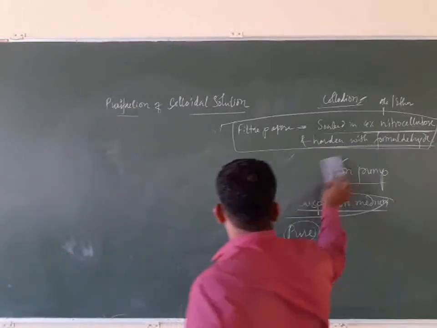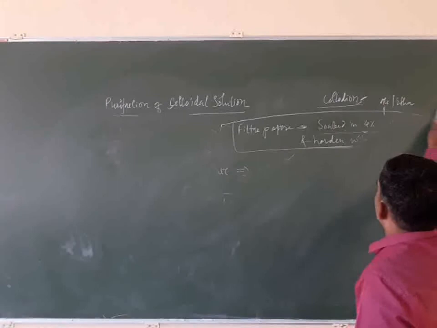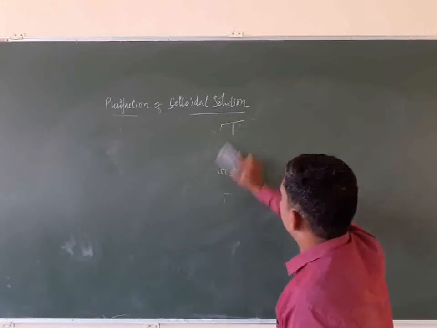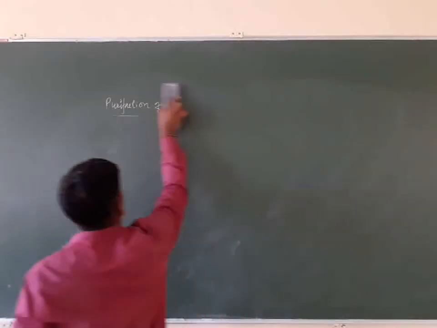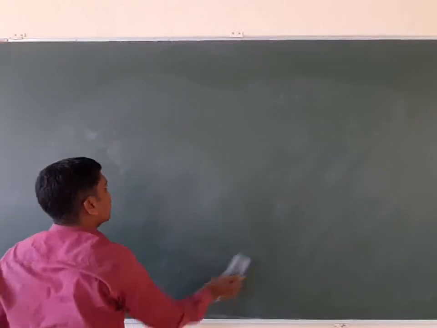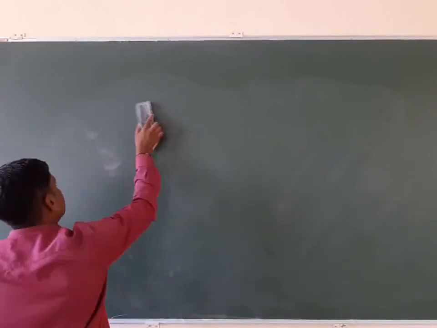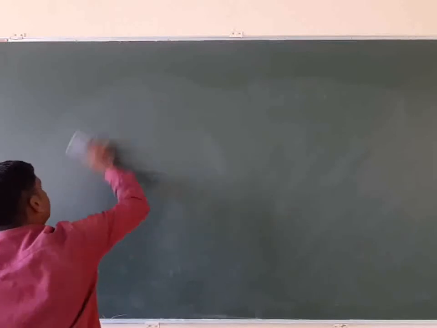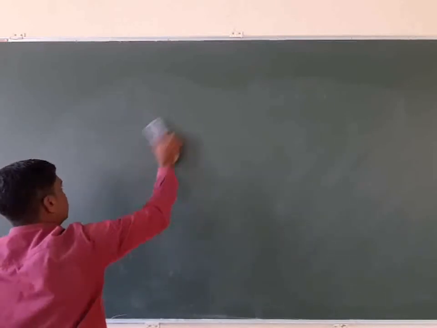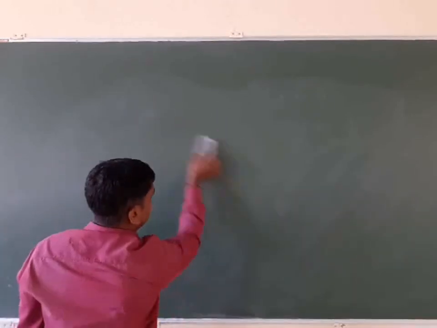So we have studied 3 different methods for the purification of colloidal solution. First is dialysis, second is electrodialysis, third one is ultrafiltration. What is the difference between dialysis and electrodialysis?